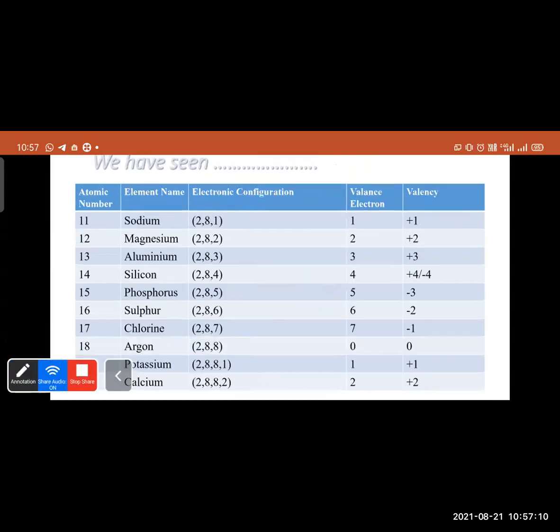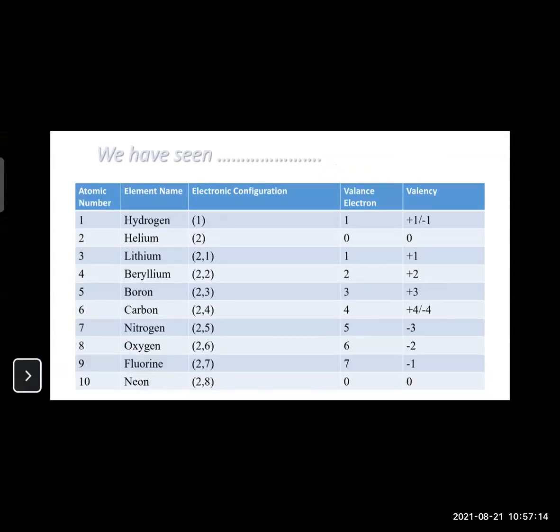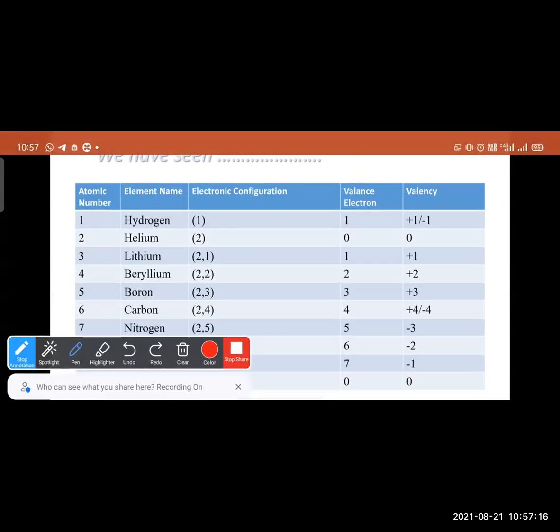In case of helium, its outermost orbit is already completed, fulfilled. Therefore, valence electrons, that is free electrons, are 0. Therefore, valency will also be 0.